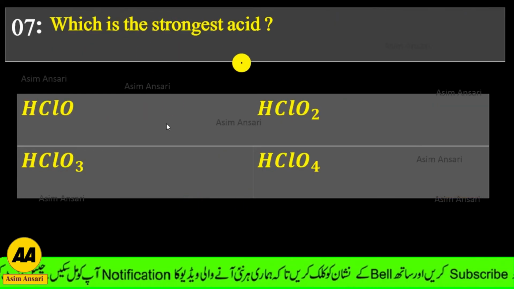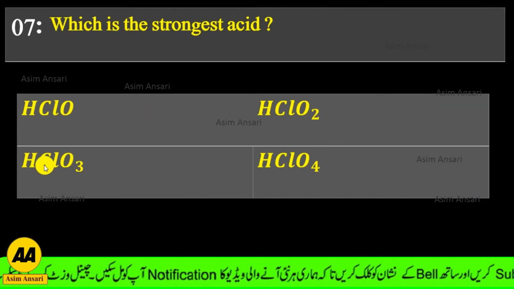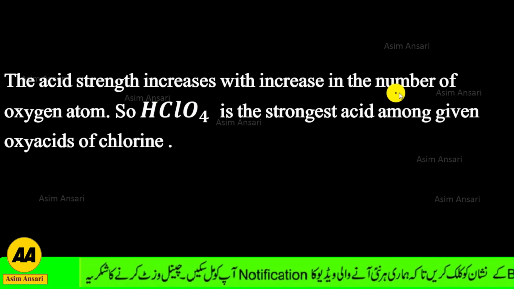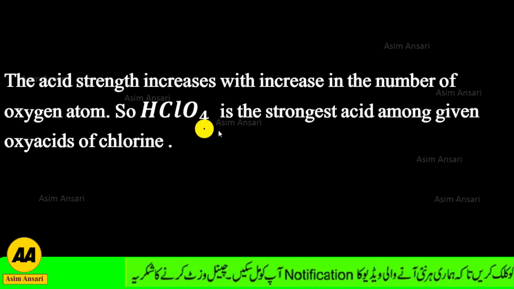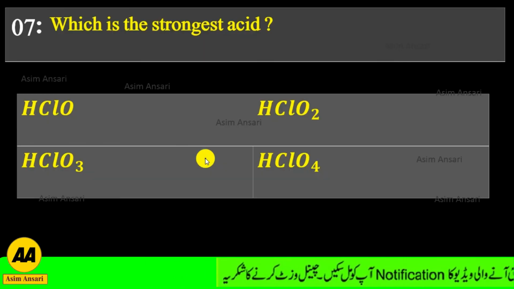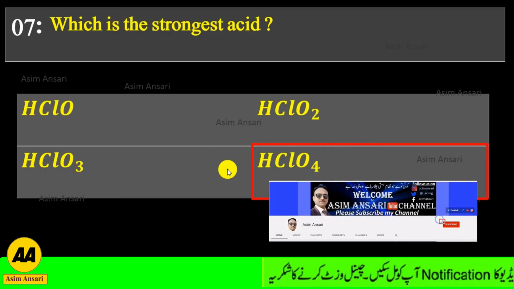Next, which is the strongest acid: HClO, HClO2, HClO3 or HClO4? The acid strength increases with an increase in the number of oxygen atoms, so HClO4 is the strongest acid among the given oxyacids of chlorine. So the exact answer is HClO4.